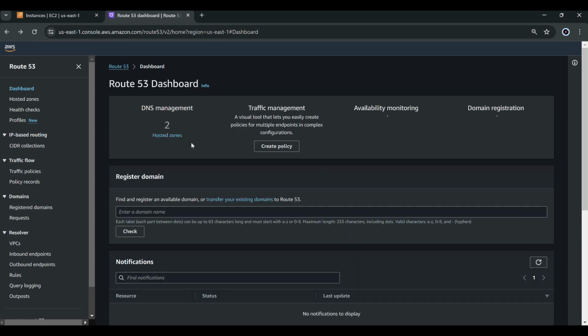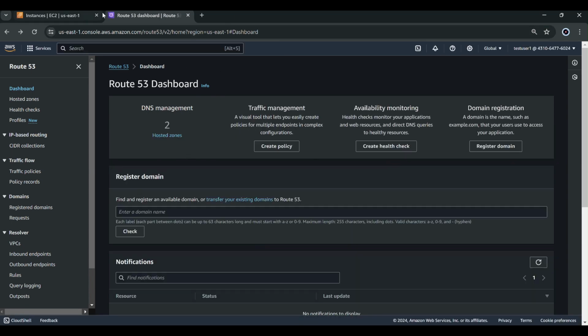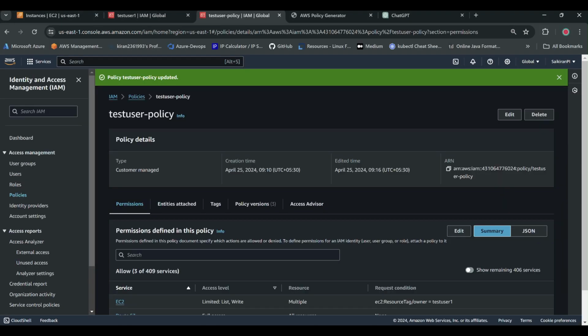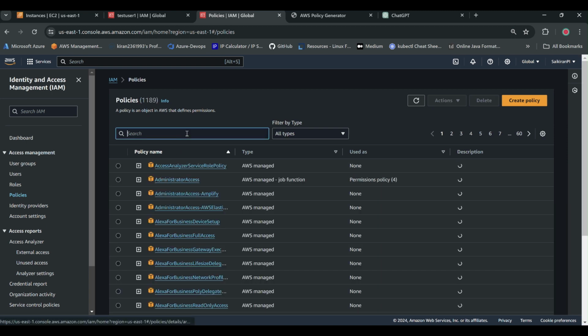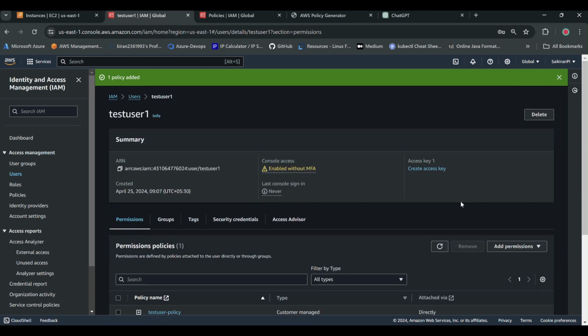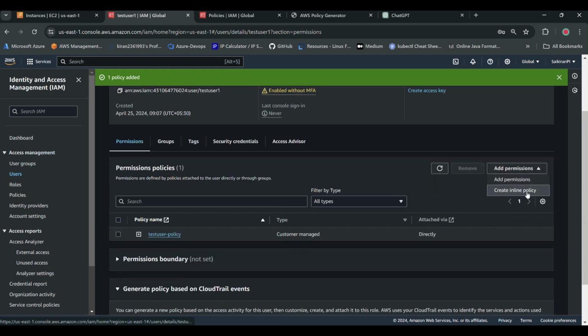Just hold on. See, we are able to see the hosted zones here. Now let's come back. I'm going to show you something now, which is called inline policies. If you come back to user, there is something called inline policy.